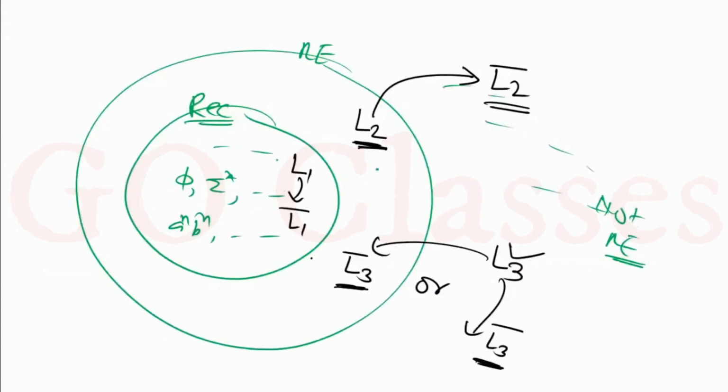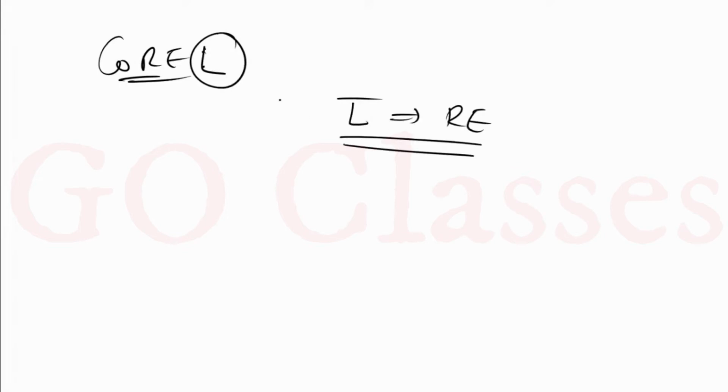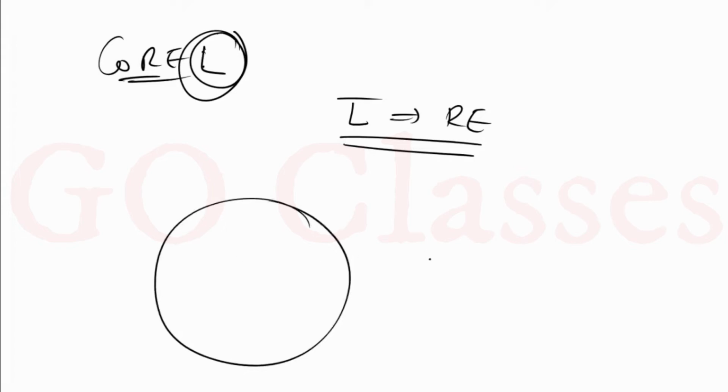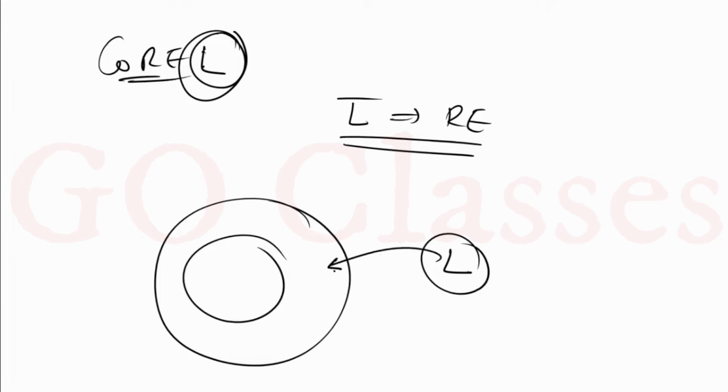Now I was telling you about co-RE. A co-RE language L is a language such that L complement is RE. So what can you say about L? Actually, you cannot say anything definite about L, because L can be not RE and its complement still be RE. As I told you, if your language L is not RE, then its complement can be RE but not REC, or it can be not RE. But if your L is RE but not REC, then definitely its complement will be not RE.